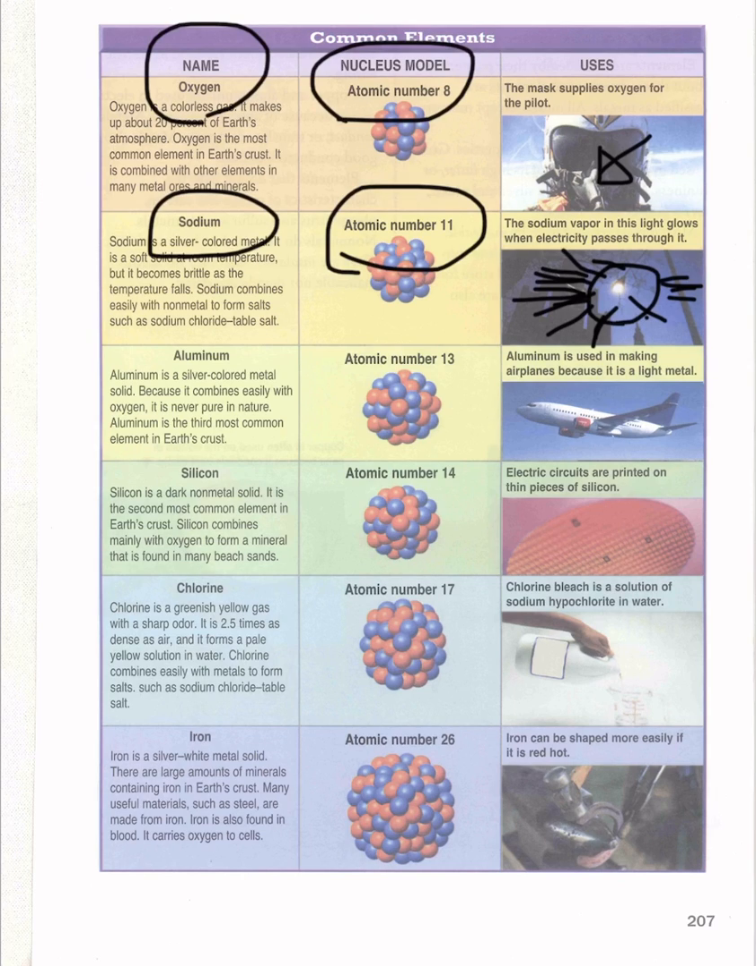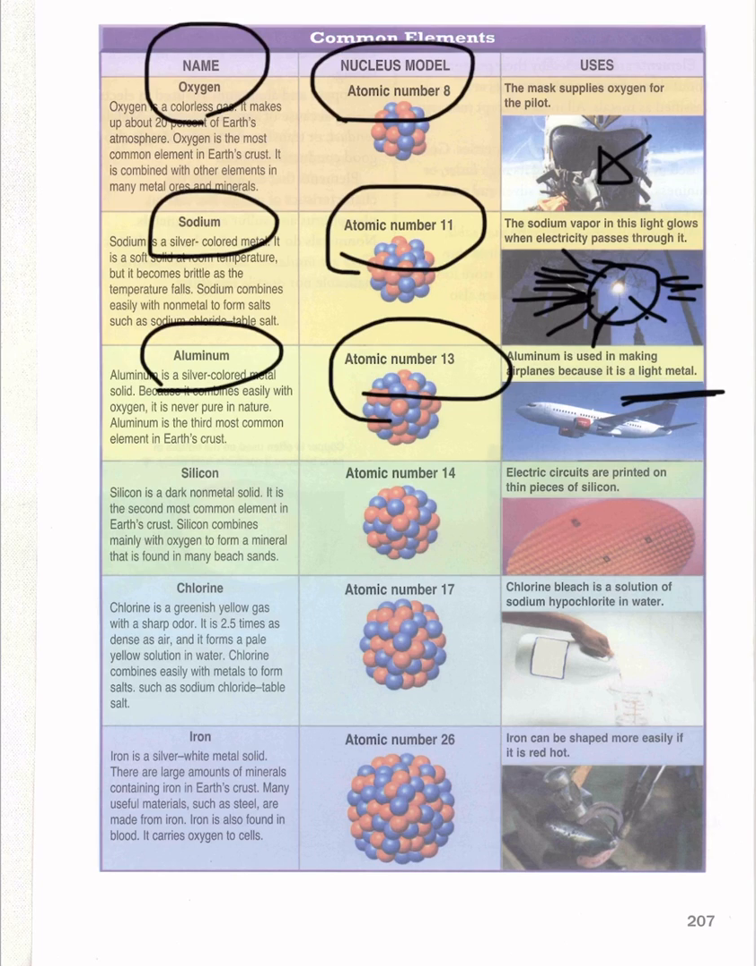Okay, and here we have aluminum. Here the atomic number is 13, and aluminum is used for what? For making airplanes, because it is a light metal. It means aluminum is used in making airplanes.